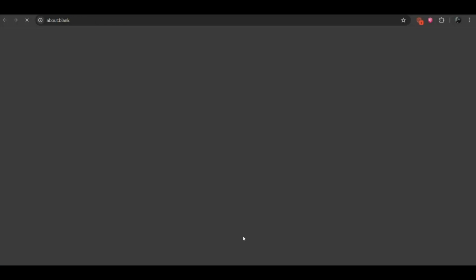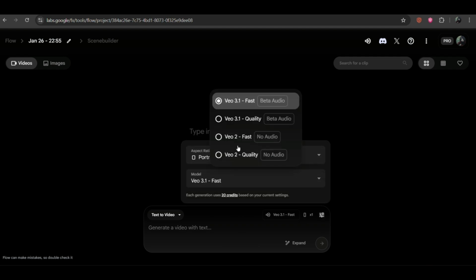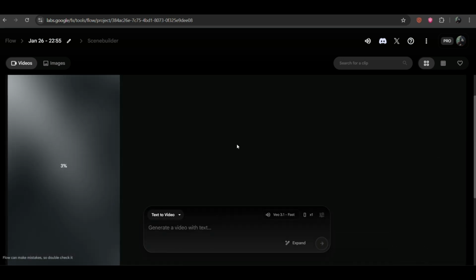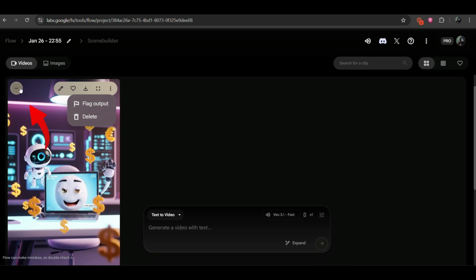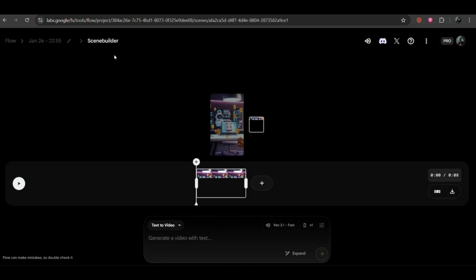Open Google Flow, click on Create with Flow, then Start a new project. Choose Text to Video, select your video ratio, landscape or portrait. In the model settings, choose Veo 3.1, paste the Scene 1 prompt, generate the video, then click Extend Video. Repeat this process for all scenes until the entire video is complete.